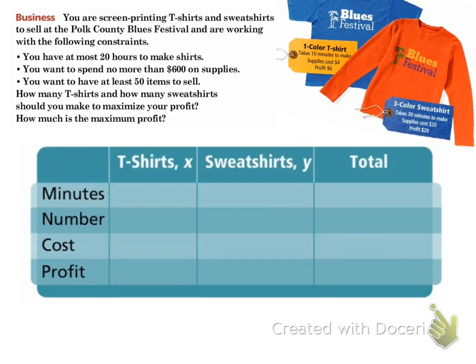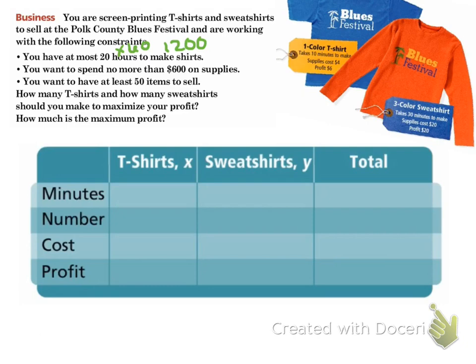We have no more than 20 hours to make the shirts. So 20 hours times 60 gives us our minutes, which is 1,200 minutes, because we're going to go ahead and go down to minutes because it's easier to work with these problems. For this problem, we want to spend no more than $600 in supplies, and we need to have at least 50 shirts or items to sell. And we want to know how many t-shirts and sweatshirts we should sell to maximize our profit and what that profit would be.